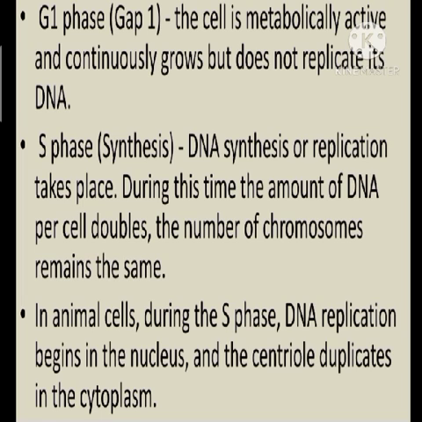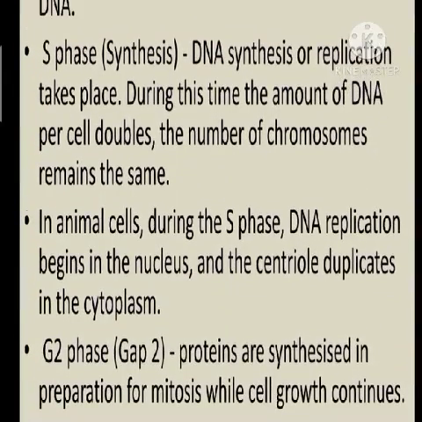But if 2N is the number of chromosomes, even after S phase it remains the same, it will be 2N only. So the number of chromosomes remains the same, but the amount of DNA will be doubling. Then during this phase in animal cells, DNA replication will be taking place inside the nucleus, and at the same time the centrosome will be dividing into two centrioles, or the centriole will be duplicating in the cytoplasm.